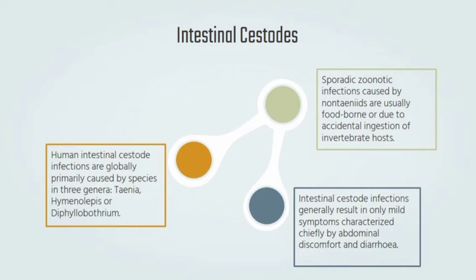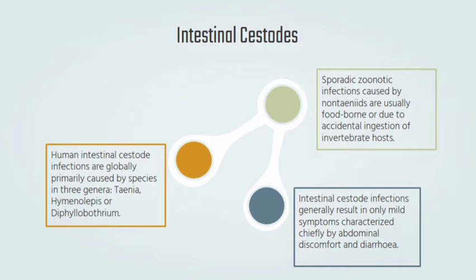Next is yung Hymenolepis. They are infrequently seen in humans and they are commonly found sa rodents. Then yung Diphyllobothrium. Yung Diphyllobothrium is the largest tapeworm that can grow up to 30 feet long. So, nai-infect ang mga tao through consuming of raw and undercooked fish. Sporadic zoonotic infections caused by non-taenids are usually foodborne or nakukuha sa mga kinakain natin or due to accidental ingestion of invertebrate hosts. Usually, ang symptoms na ipinapakita ng infection na ito is only mild, and this include abdominal discomfort